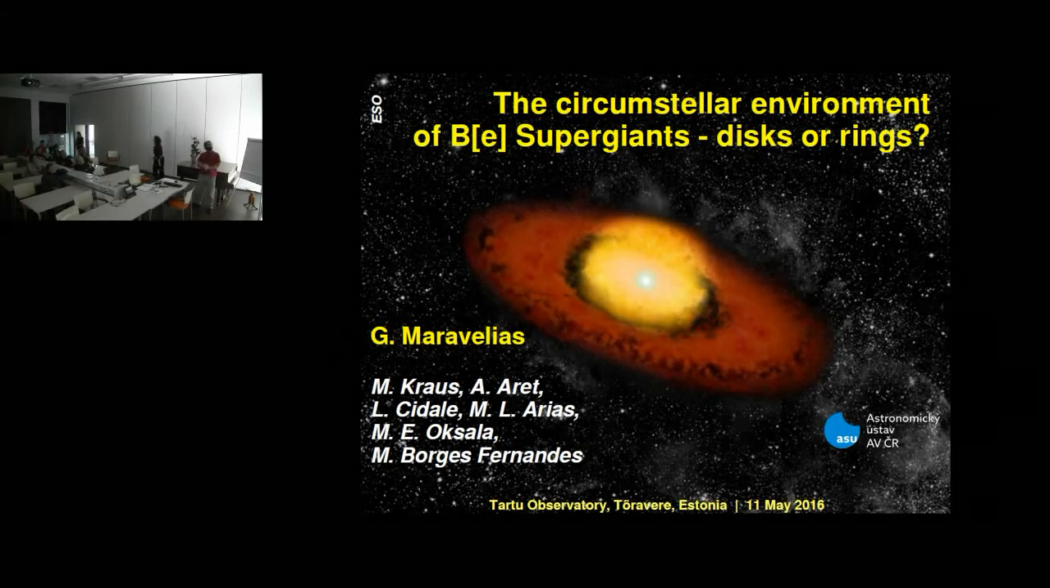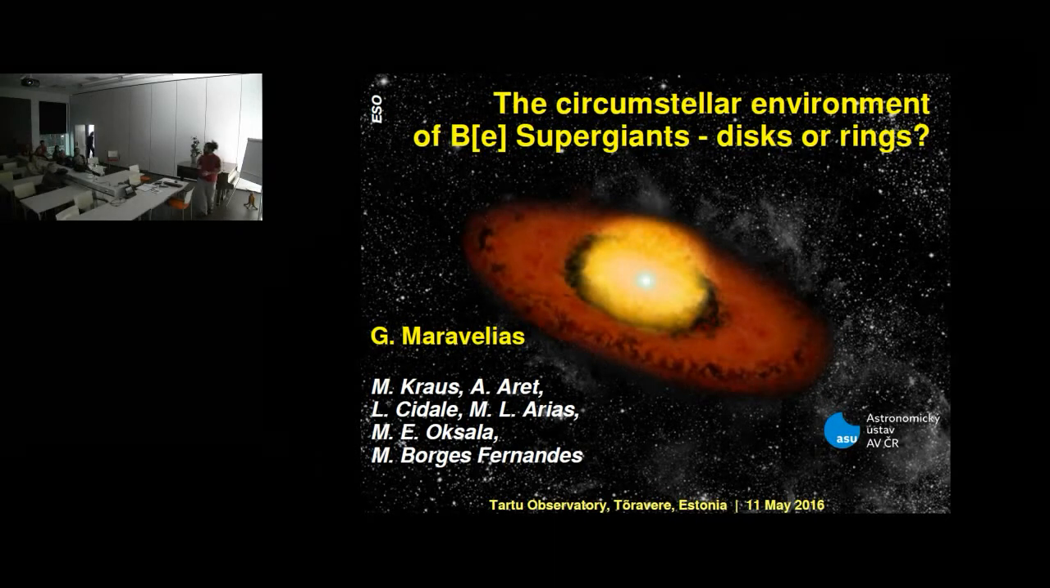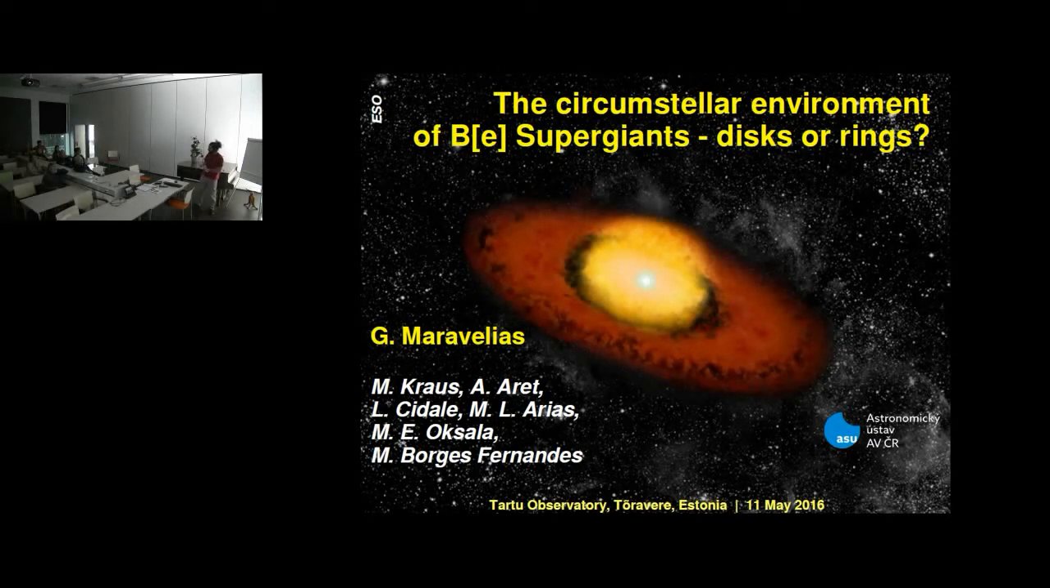Okay, yes. So my topic today is the circumstellar environment of B[e] supergiants. This is, let's say, a sort of mini quest to resolve the question regarding the circumstellar structure around these stars, either disks or rings. This is in collaboration with Michaela Kraus and Anna Aret, that you know very well already, and a few other people that you can see in the summary here.